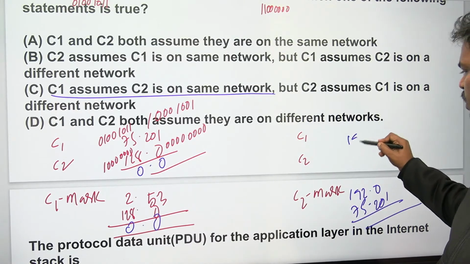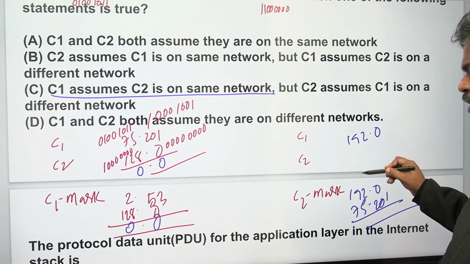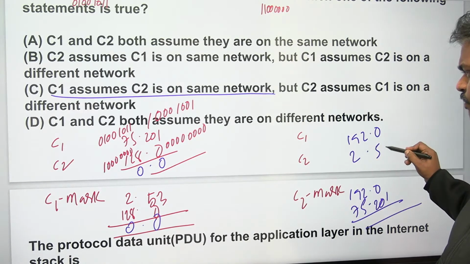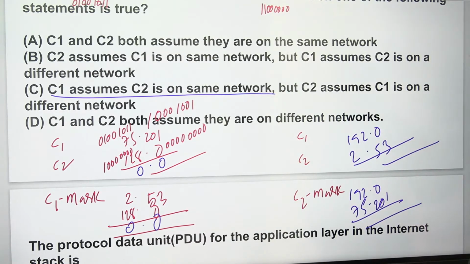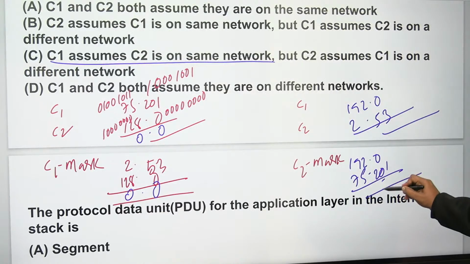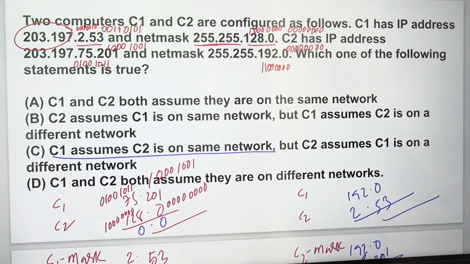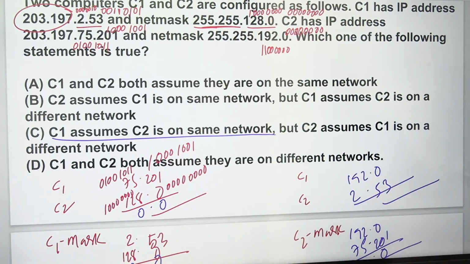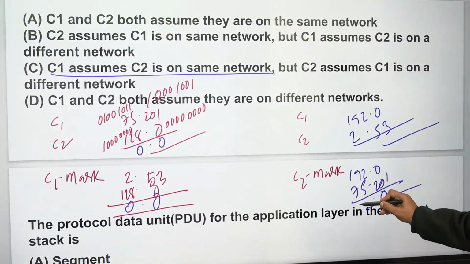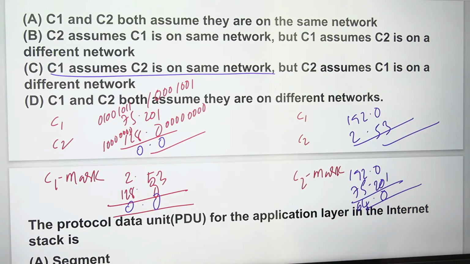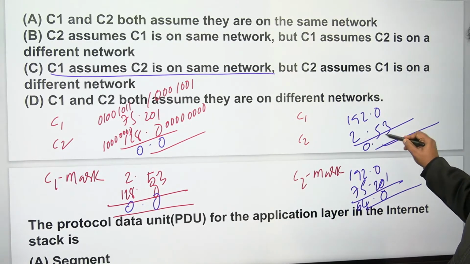Right? What about here? 192.0. One more is going to be 2.53. Right? Let's check one by one. This is right. 75 and 192, 0, this is 0, okay. 192 means first two ones, 75 means 0, 1, 0, 0, right? 192 is 1, 1, so it's 0, 1, which means 64. Check one time, right? It is 64. What about here? Let's check. I think it is 0.